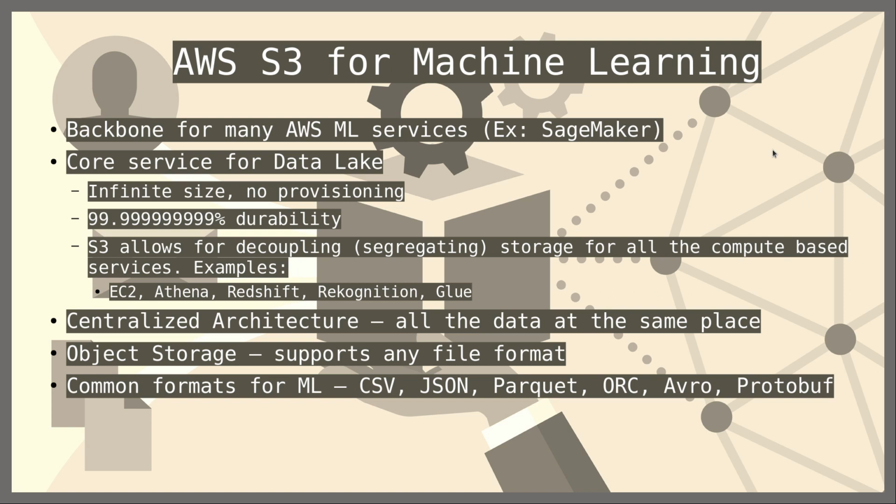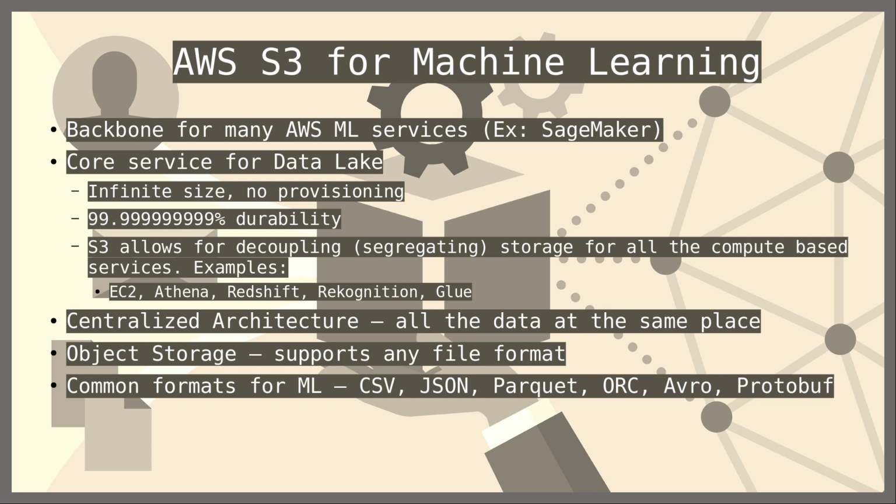Okay, now more specifically getting into how S3 is useful with machine learning, it's actually the backbone for some of the key machine learning services like SageMaker. It is also one of the core services related to data lake formation, and there are certain advantages that we get while using S3. It has no restrictions on the size and we don't have to do any explicit provisioning whenever we want to increase our size or add more data. Also Amazon promises a very high durability, the famous 11 nines, which means 99.999999999 percent. So literally there is no downtime for S3.